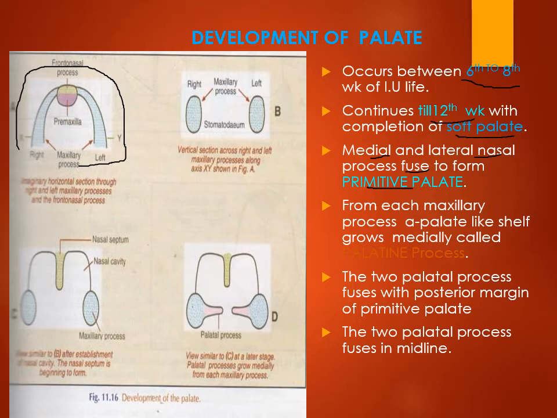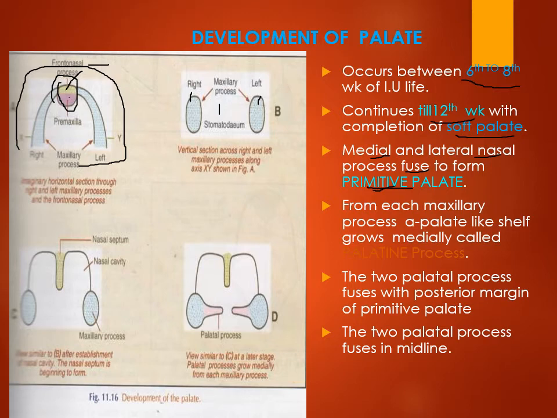This is the frontonasal process, this is the stomodeum, and these are the medial and lateral nasal processes. When the medial and lateral nasal processes come close and fuse with the frontonasal process in this area, they form the primitive palate. The primitive palate is called the premaxilla. Premaxilla is formed by fusion of the frontonasal process and the medial and lateral nasal processes.